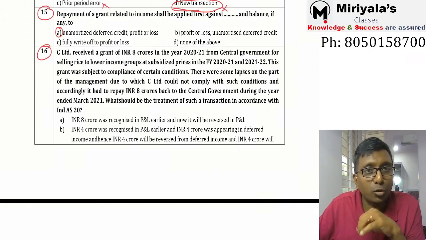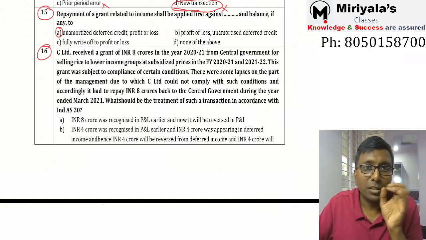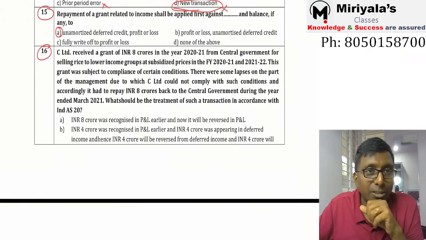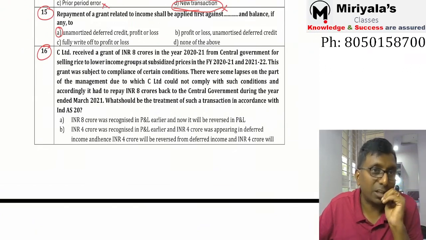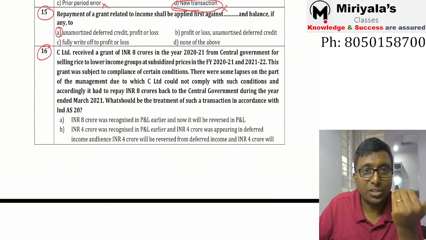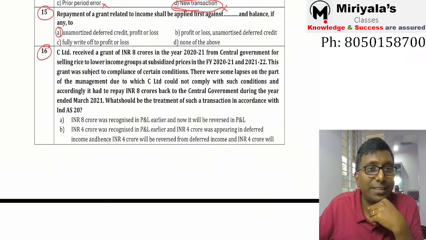This grant was subject to compliance of certain conditions. There were some lapses on the part of the management due to which C Limited could not comply with such conditions, and accordingly it had to repay 8 crore rupees back to the central government during the year ended 2021. What should be the treatment of such transaction in accordance with Ind AS 20? Tell me, my dear.